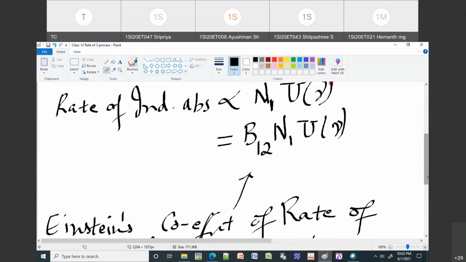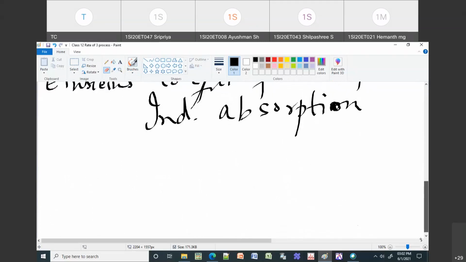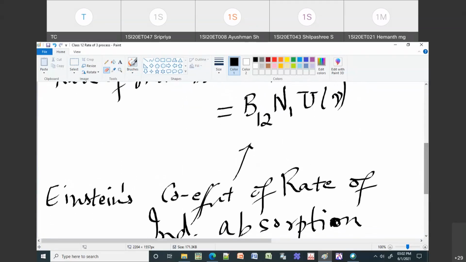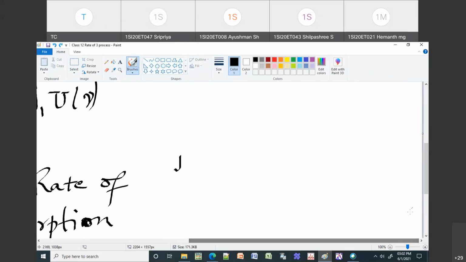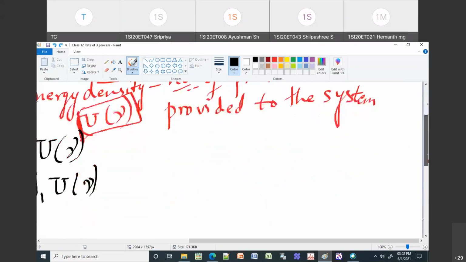So you have to remember this B12. I will explain why B12, why not like M21, like my name is Madhu, so I would put M21 or M12 or M61, right? So this I will explain later. For the time being, you just remember that B12 is the proportionality constant, and it is called the Einstein coefficient of rate of induced absorption. So this is for your induced absorption.